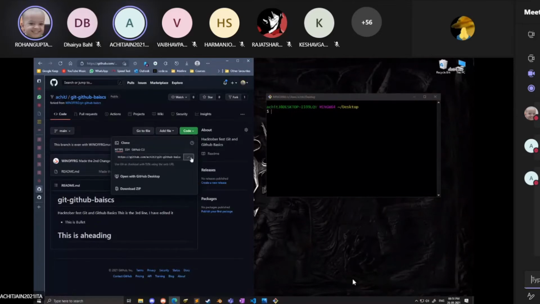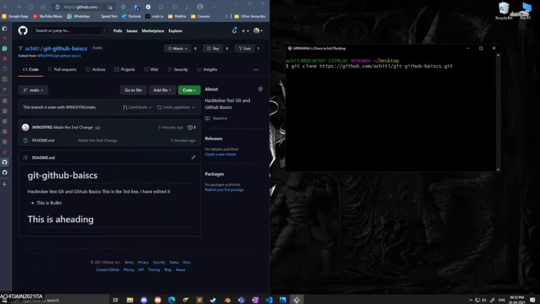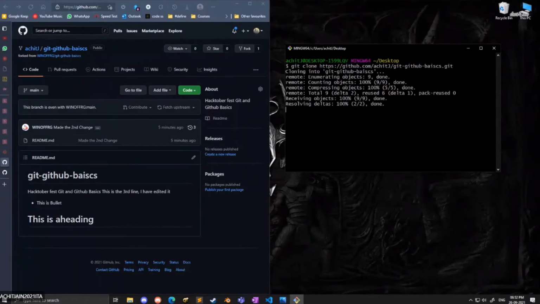Same command. Just go to that green button, click on Code and copy that link. Okay, once you copy the link, open your Git Bash or terminal and type the command git clone, paste the repository link and press enter. Once you press enter, the repository will get cloned. This is the cloned repository, meaning the forked repository, which is in Achit's account.